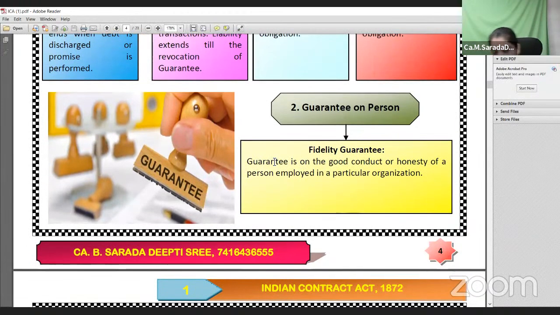Guarantee on a person. If a guarantee is given on the conduct or honesty of a person who is employed in an organization, that is called a fidelity guarantee. For example, if the ABC organization asks me for one genuine person as a cashier, and I suggest my brother as an employee, it means that indirectly I am giving assurance that my brother would deal with those transactions well and would not cause any fraud to the company. That guarantee is called a fidelity guarantee on a specific person.